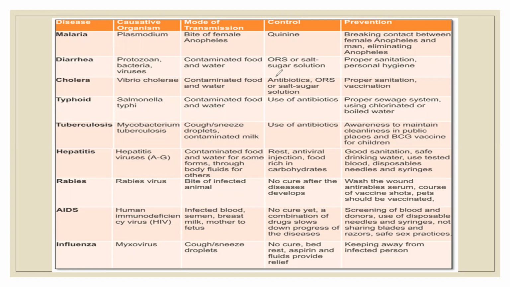Then comes the disease rabies, which is a vector-borne disease, and it is a viral disorder. AIDS is a viral disease, and the causative agent is the human immunodeficiency virus. Lastly, influenza, which is also a viral disease. The causative agent is myxovirus.